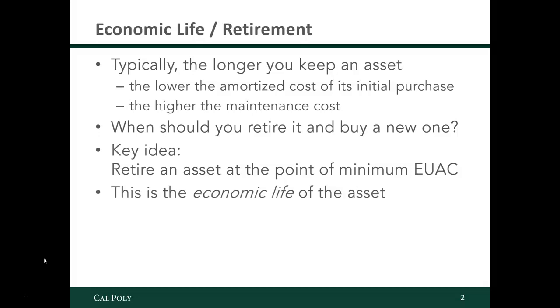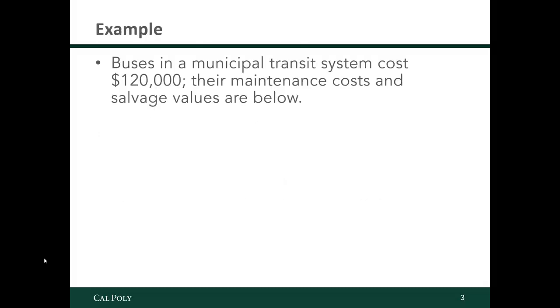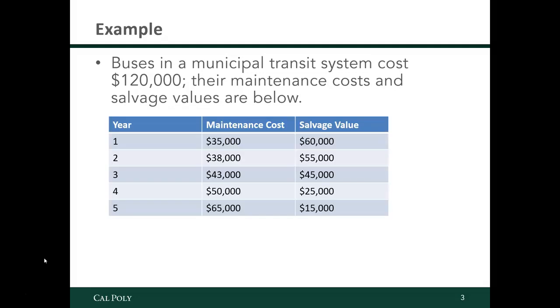This is called the economic life of the asset, the length of time, the time at which there's the minimum equivalent uniform annual cost. So let's do an example. Buses in a municipal transit system cost $120,000. Their maintenance costs and salvage values are in the table below. So here you can see that initial cost of $120,000. In year 1, the maintenance costs are reasonable and you can salvage it for a high amount. As you go through time, the maintenance costs get higher and the salvage values get lower.